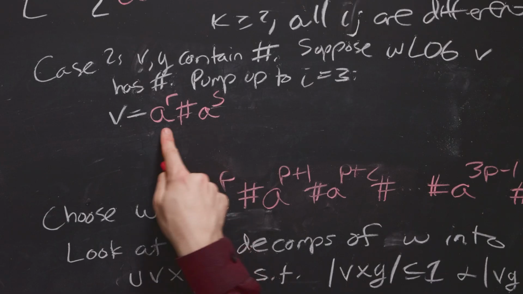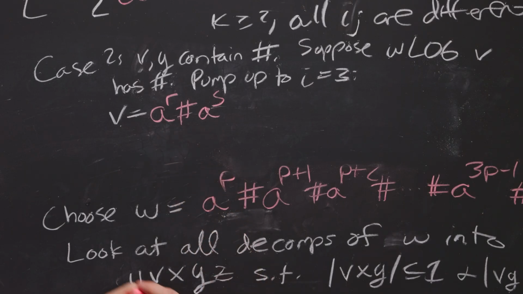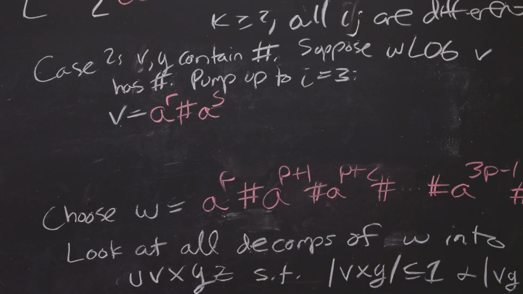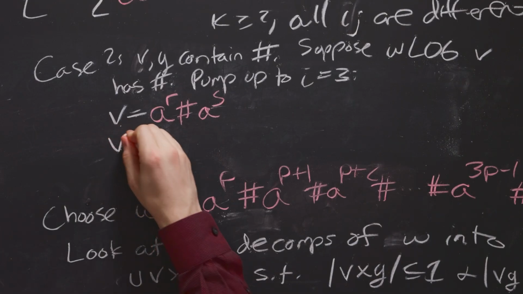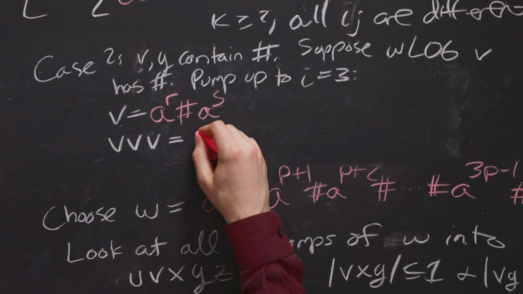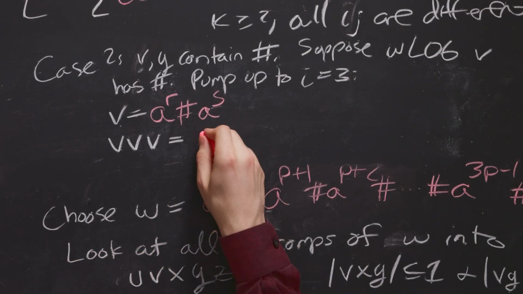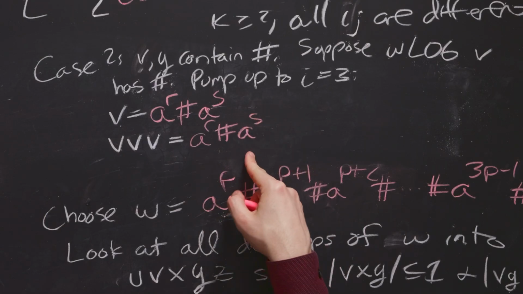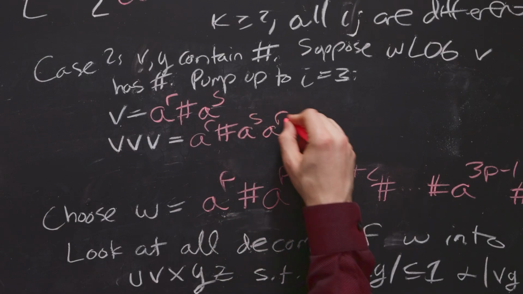But let's suppose that it looks like this. Then let's suppose that we pump up to i equals 3. Well, then that means we have 3 copies of v here. So that would be v, v, v. And so let's just write down this string 3 times because they're pumped in place. a^r pound sign a^s, so that's 1 copy of v. Then another copy of v.